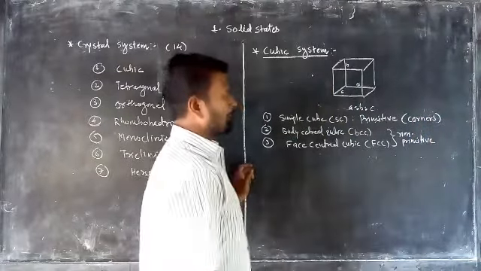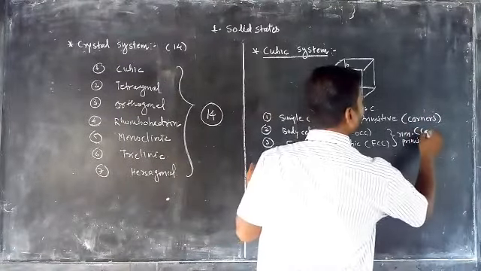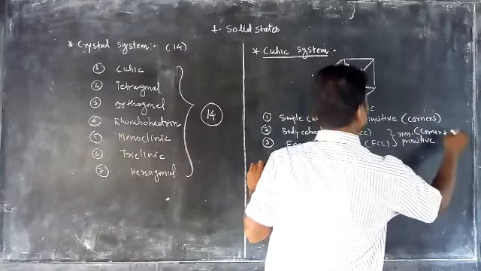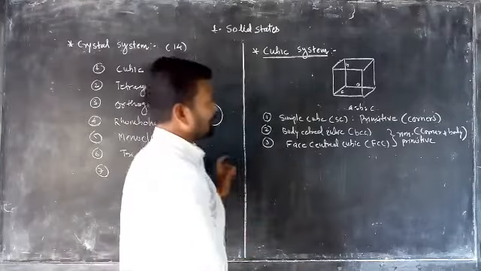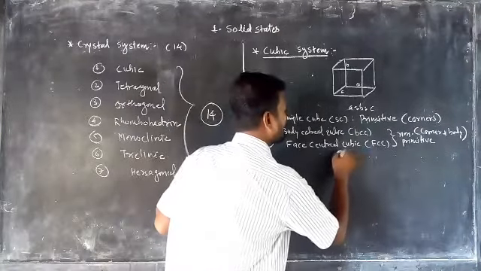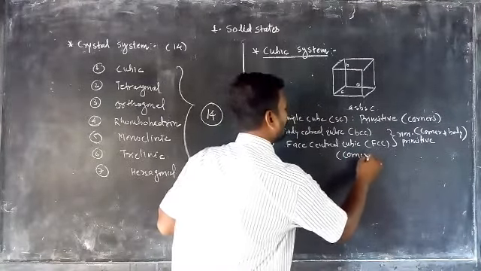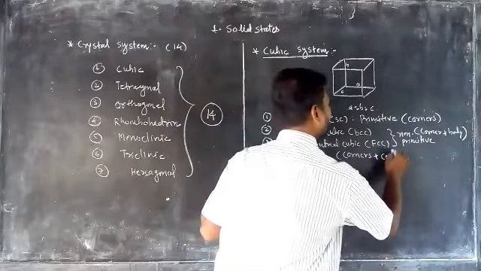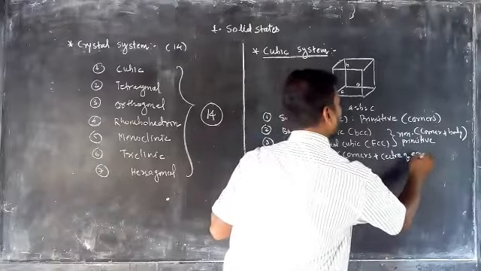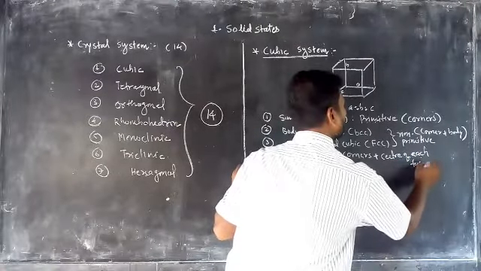In a body centered, there are corners plus 1 point in the body, while in a face centered, the points are present at the corners plus the center of each face.